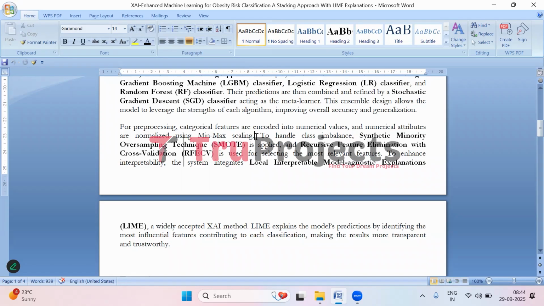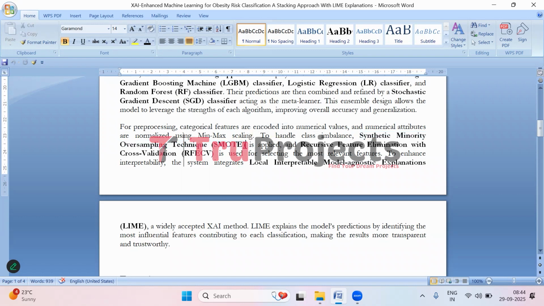Sometimes the dataset has uneven class distribution, meaning some obesity levels have way more examples than others. To fix this, in this project we are using the synthetic minority oversampling technique. It generates synthetic samples for the underrepresented classes, making the dataset balanced.